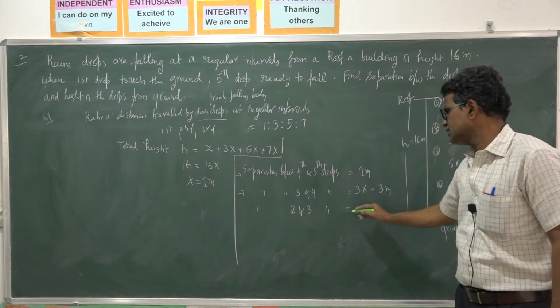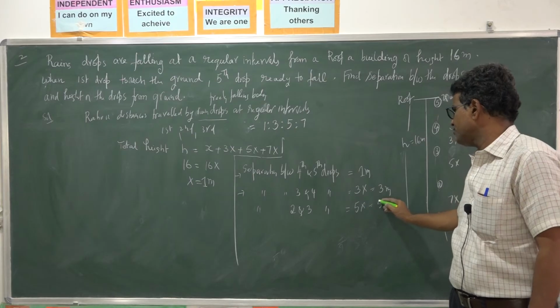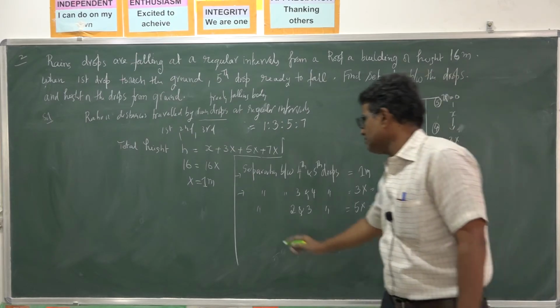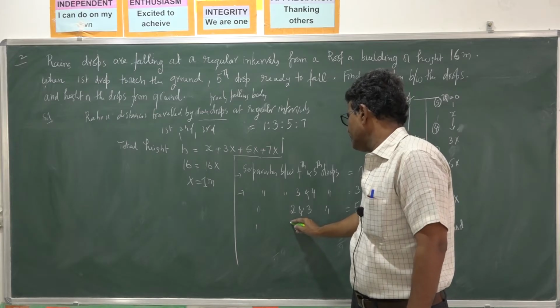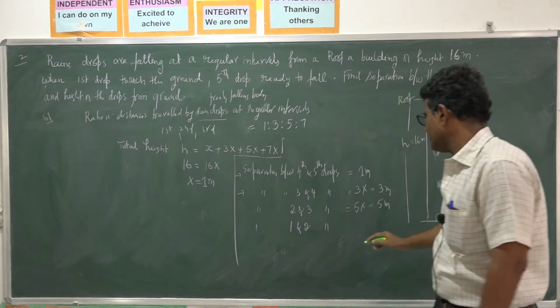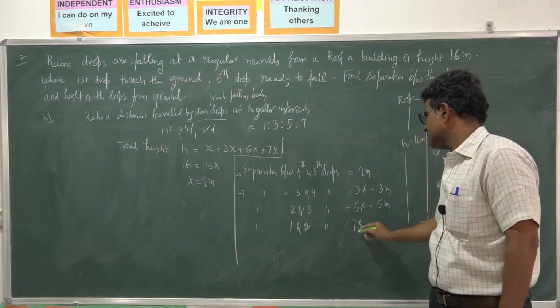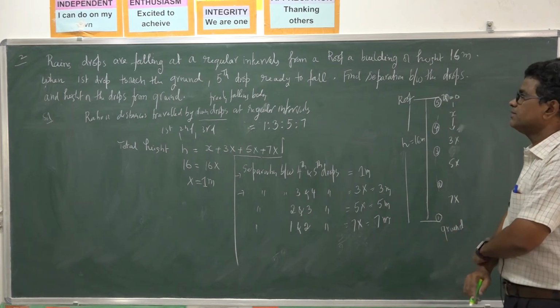It is 5x, that is 5 meters. Similarly, the separation between the 1st and 2nd drops is 7x, that is 7 meters. So this is the required answer.